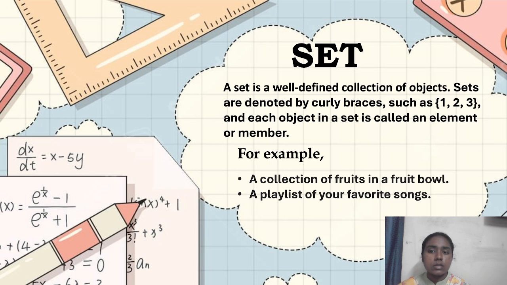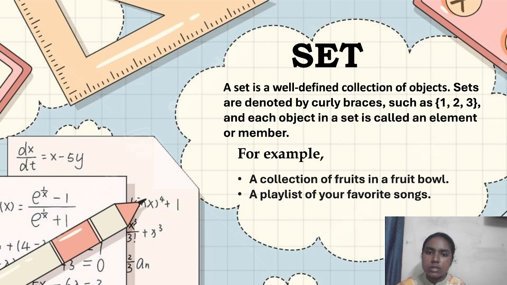So next, they are telling it to be a collection of objects. For example, let's take we are having a fruit basket, and in that fruit basket we have some apples, bananas, oranges. So we can take that as a set of fruits. That is considered to be a set. A set is a well-defined collection of objects. In the fruit basket example, the set is the fruit basket and the objects are the fruits. So the objects that are in the set can also be called elements in the set.